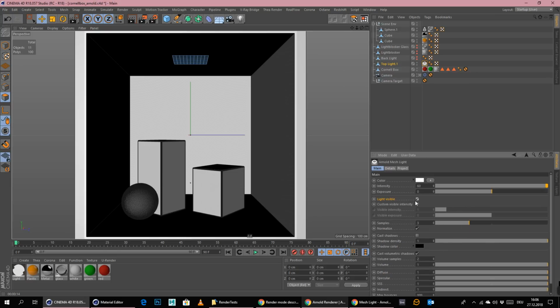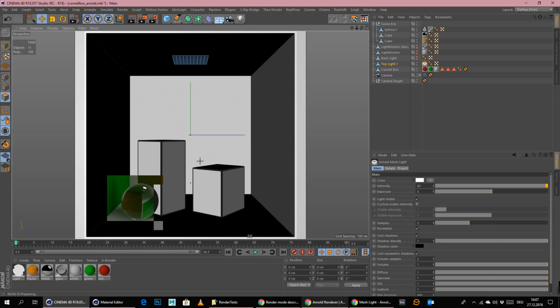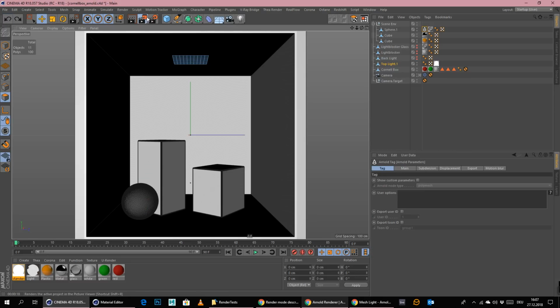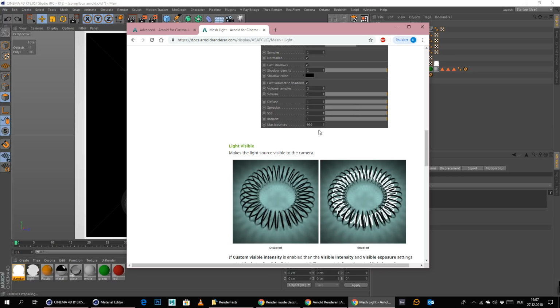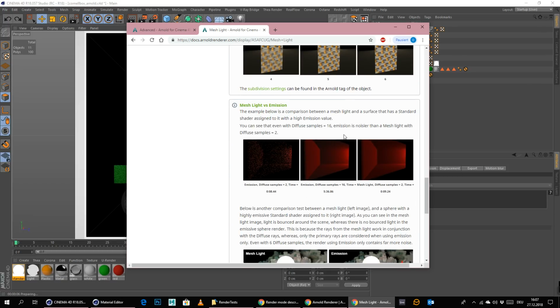Light visible. Okay, let's maybe turn this on and try this again. Maybe this makes a difference, I have no clue. I really don't. Probably not. Maybe it does. Let's see. No, still no caustics whatsoever. Okay, so this is not working. It's only working if you have an emission material on there, which is kind of funny, I guess, because we have no sampling options then. This is kind of funny.